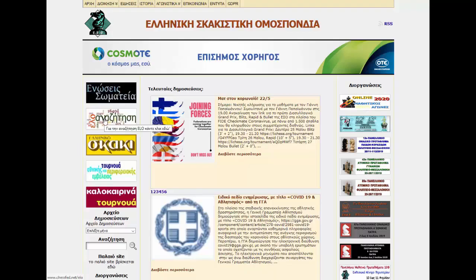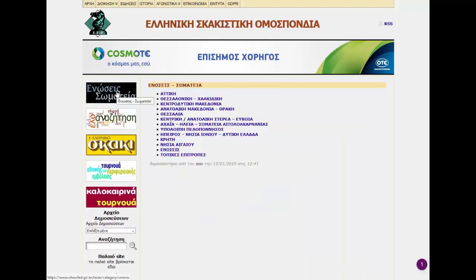Then you can search the national elo, because the national elo is a little different from international elo points, and you can search players there and the clubs. For example, in Greece, if I click this button, you can understand everything, but there is no point in that.